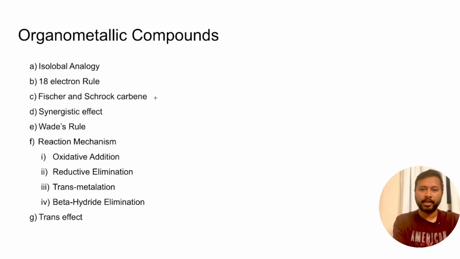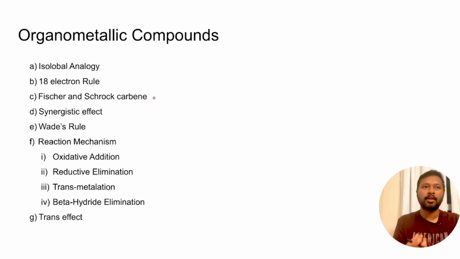Then comes organometallic compounds. This is again one of the important topics of inorganic chemistry. If you consider total inorganic chemistry as 100%, coordination and organometallic themselves make around 60 to 70% of the syllabus. They are big topics, highly important. They have application also in the research field. So once you qualify JRF and go for research, these are the topics in which you will probably be doing your research. So yeah, that's why they are important from the exam perspective as well.